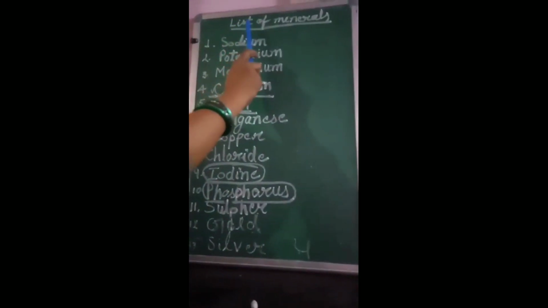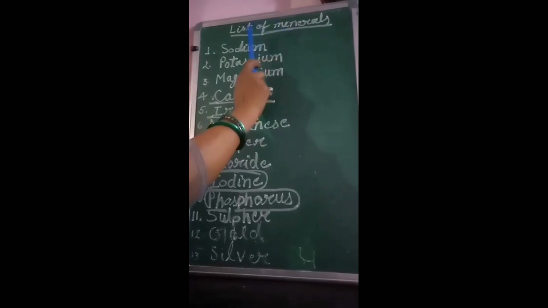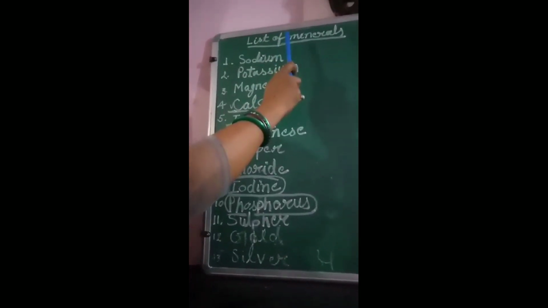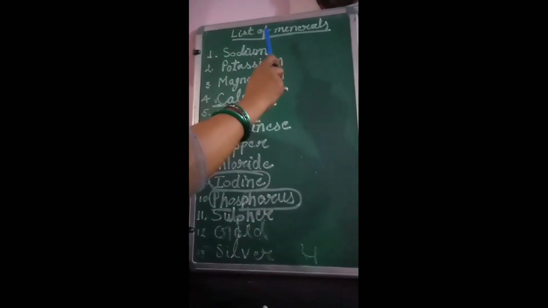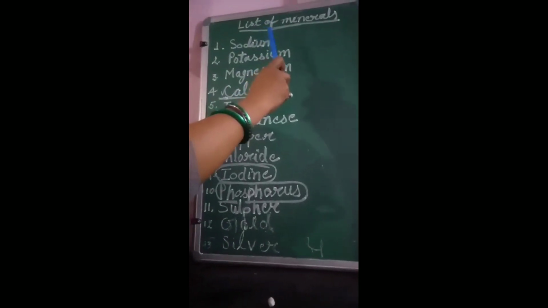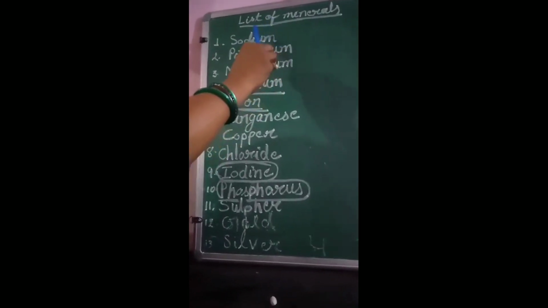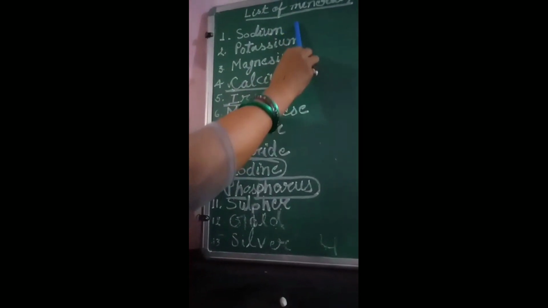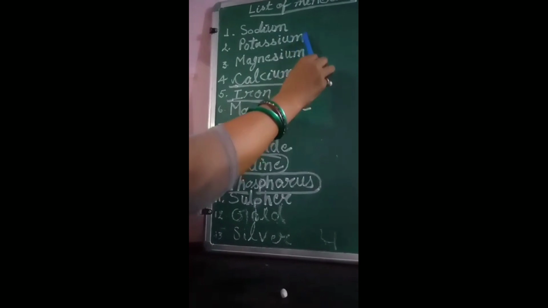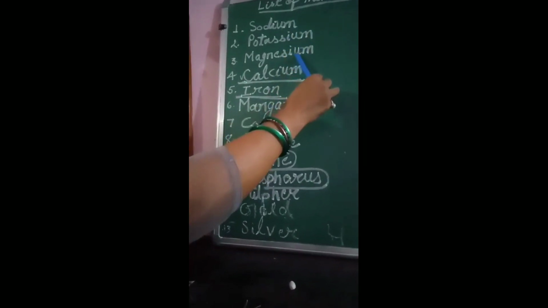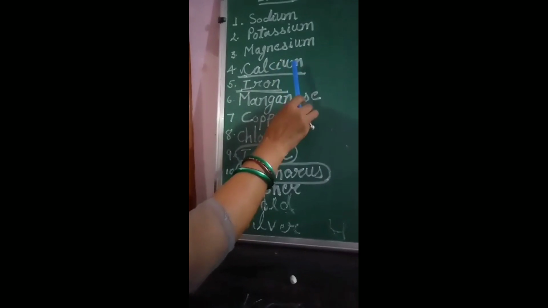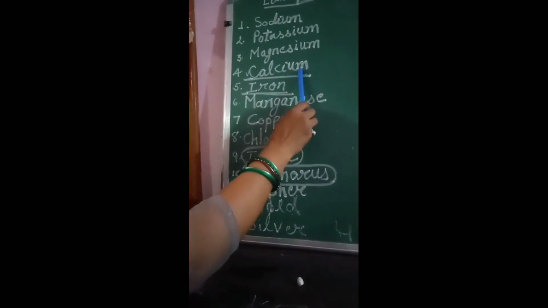Studying minerals. Look here. This is the list of minerals. Whatever minerals are discussed in your book, I have written on the board along with one or two more minerals. First is sodium, second is potassium, third is magnesium, and fourth is calcium, which is very important and is discussed in detail in your book.